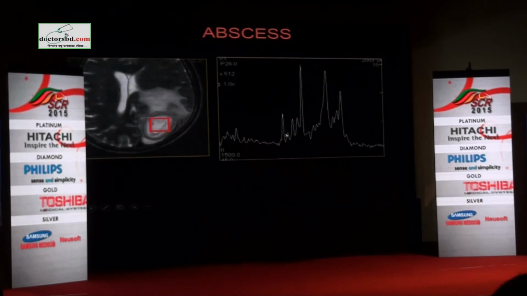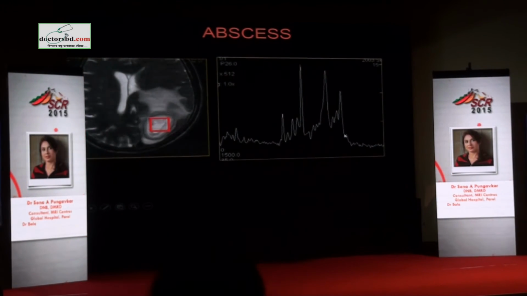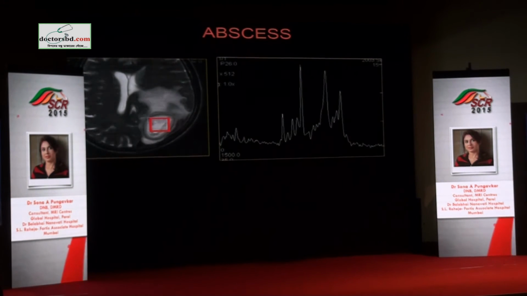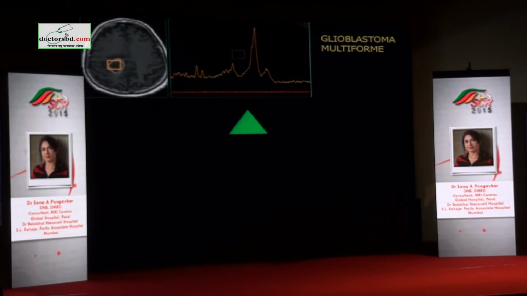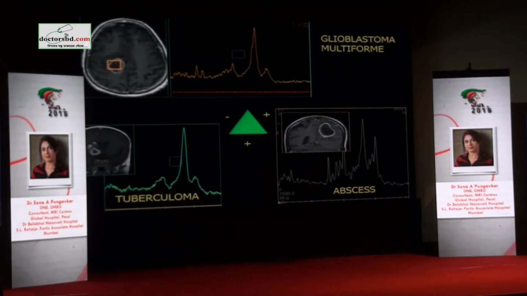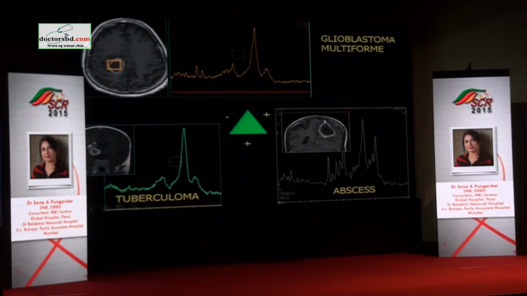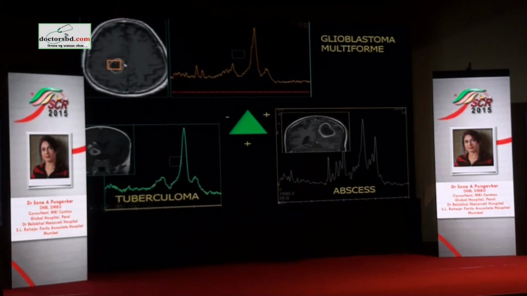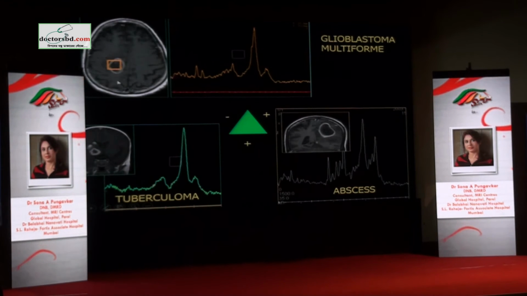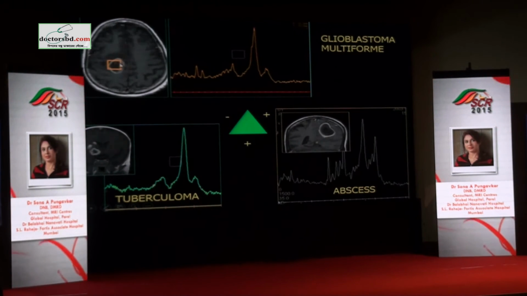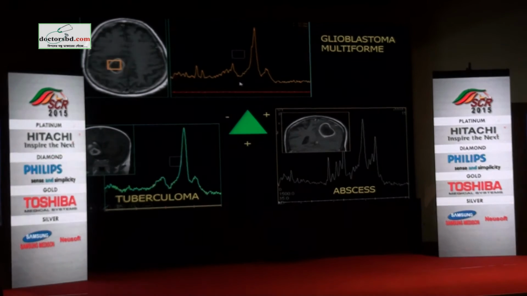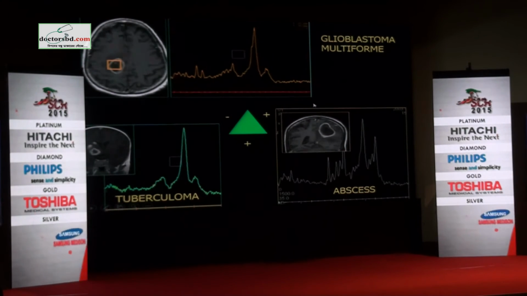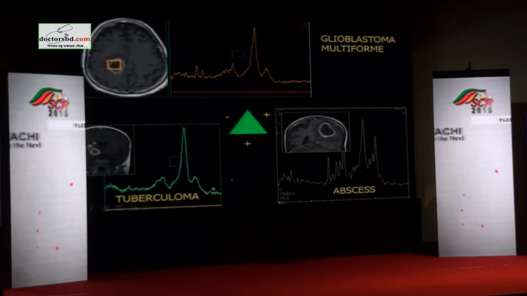So this is a bizarre spectrum which shows you multiple amino acids such as succinate, acetate, isoleucine, valine, etc. When you have ring enhancing lesions, how will you be able to differentiate one from the other? Mostly you will not be able to differentiate reliably a glioblastoma from a tuberculoma, especially if the wall is thin and there is no elevation of choline. But you will definitely be able to differentiate an abscess from a glioblastoma and an abscess from a tuberculoma.